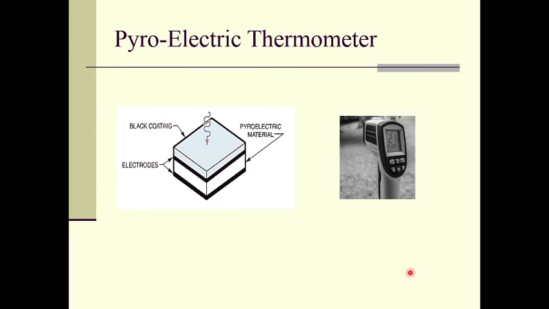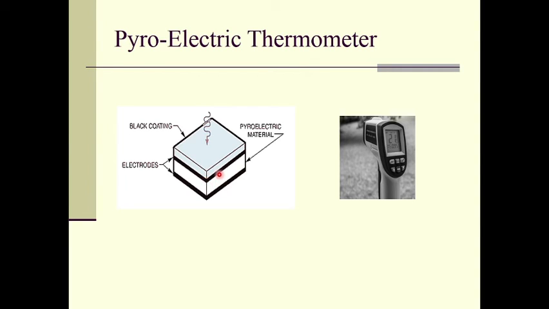So this is a typical pyrometer we can see. We have different layers in this material, right? Inside we have the black coating, then the pyroelectric material will be there, and we have two electrodes, right? When the radiation is incident on this black coating, that coating will absorb the radiation, and that heat will be passed to this electrode.